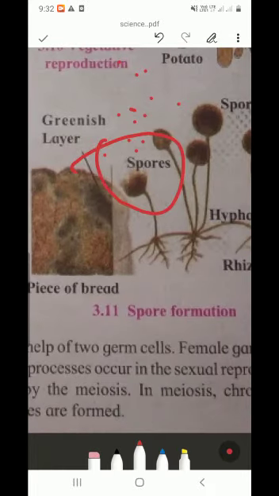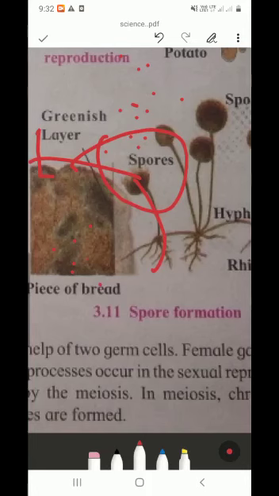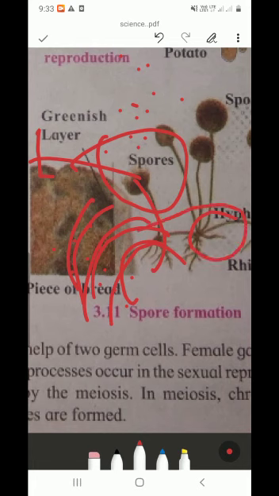These spores are thrown by that body. This body throws the spores, and where the spores fall, there they grow and live an independent life like a Mucor.